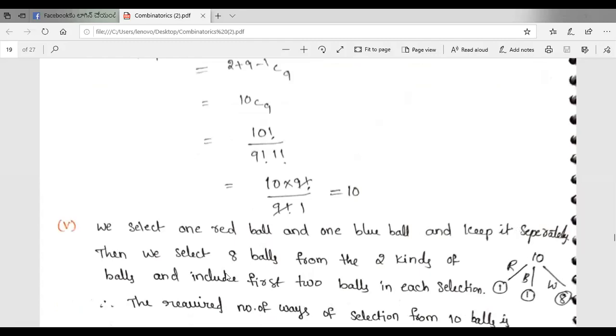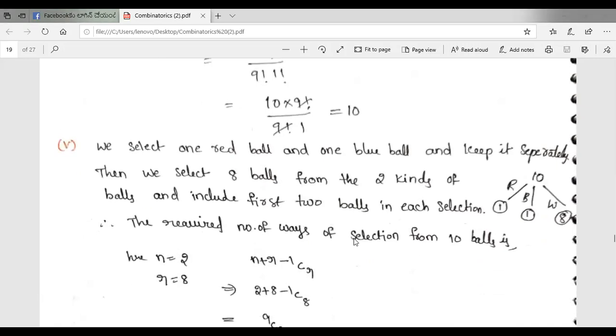In the remaining, we have to select 8 balls from the 2 kinds of balls and include the first 2 balls in each selection. That means we have to select 10 balls, and the first 2 selections, one red ball and one blue ball, are common to every combination. The remaining 8 balls we have to select from the remaining balls.